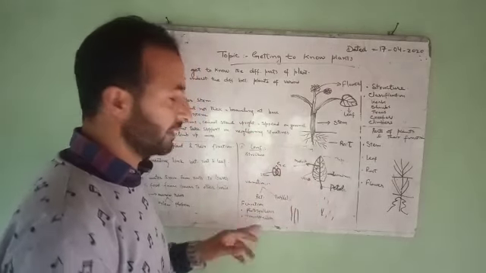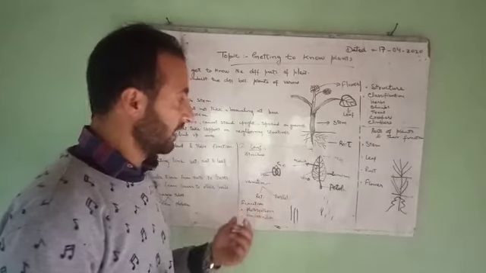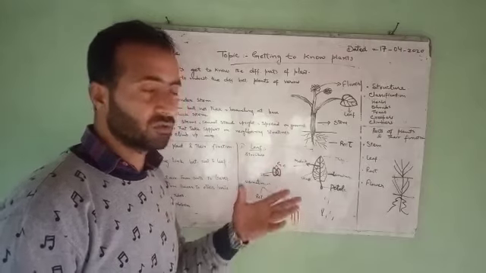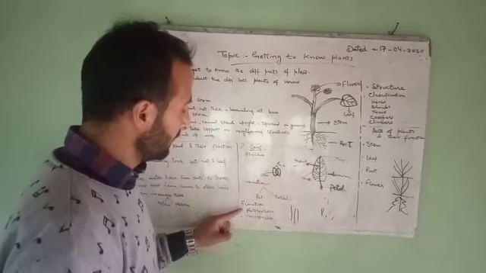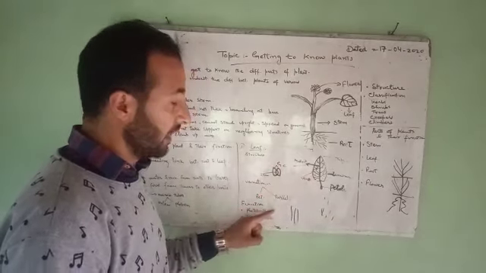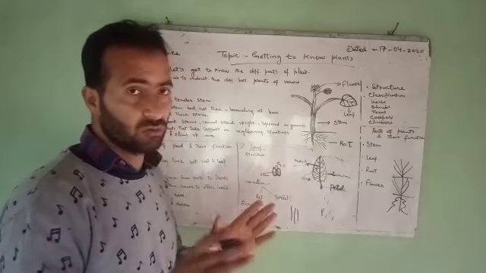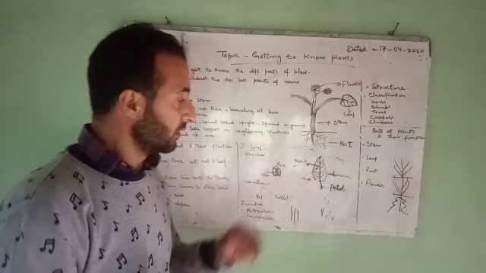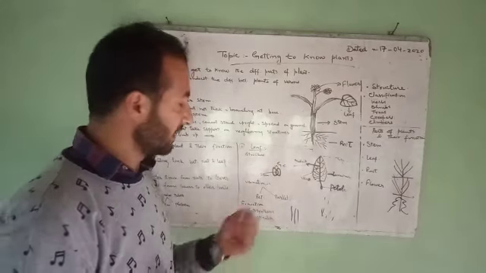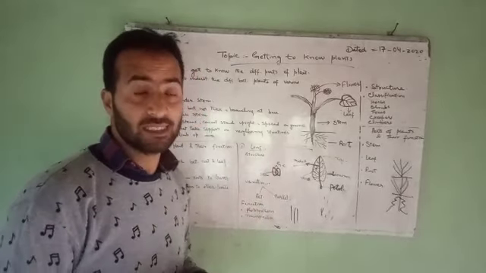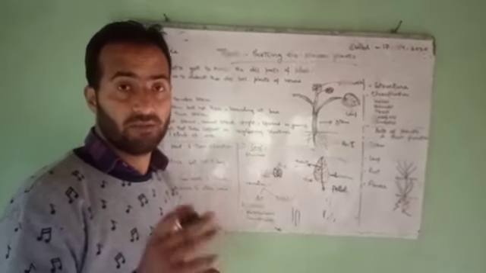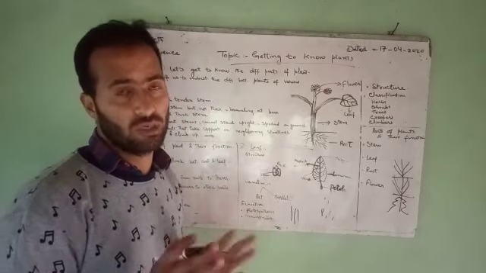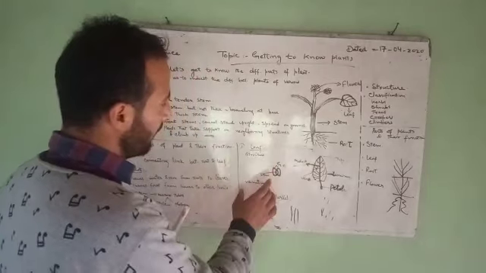The second important function of the leaf is transpiration. As we see, plants absorb a lot of water from the soil through roots. Some of it is used in the process of photosynthesis, and the rest, which is in excess in the plant, is lost in the form of water vapors through leaves, and this is known as transpiration. So we can say transpiration is a process by which the plant loses excess water in the form of water vapors through leaves. So this was all about the leaf.